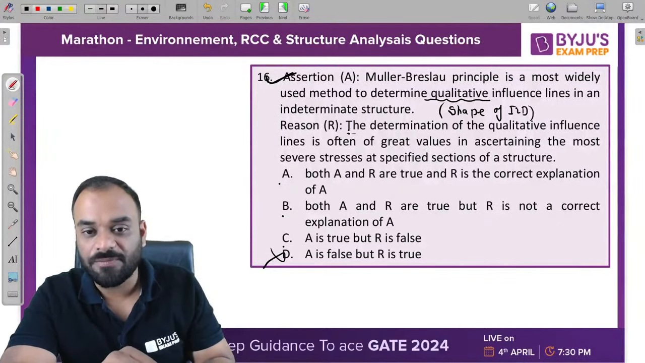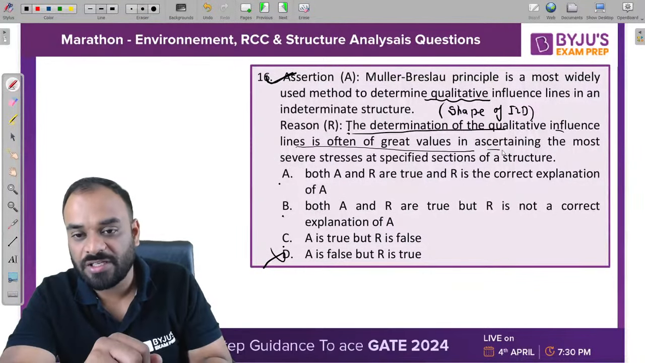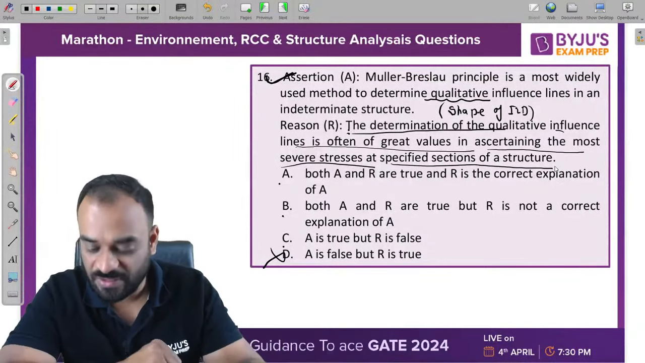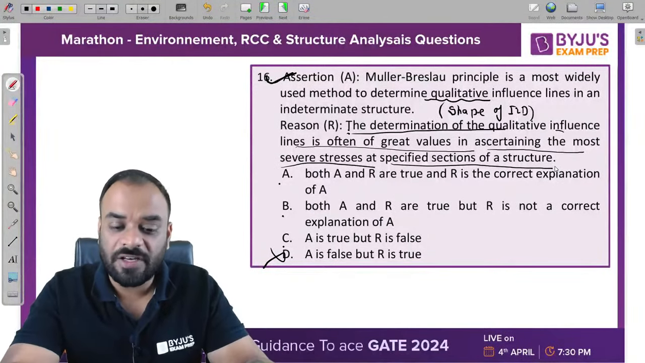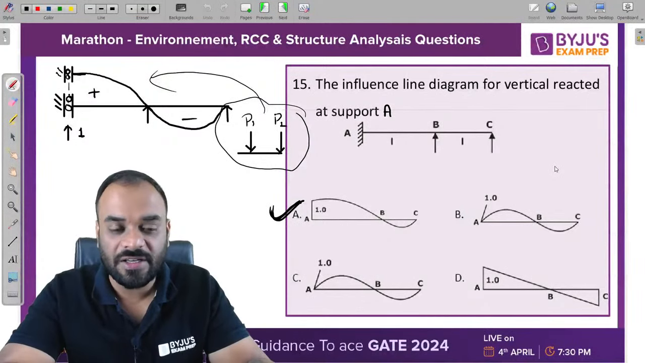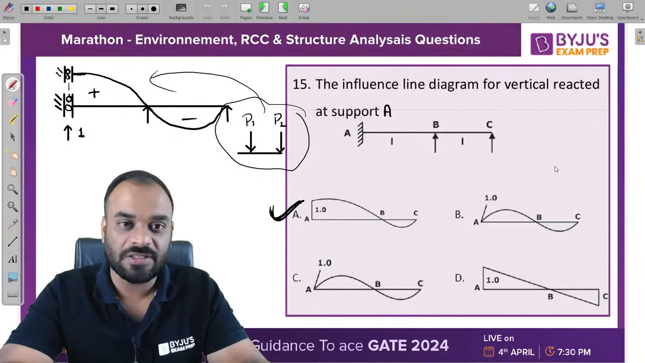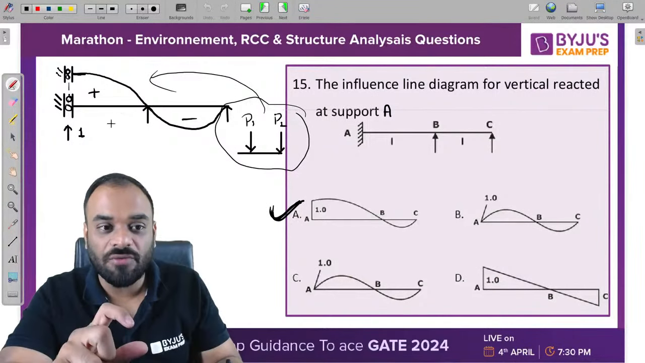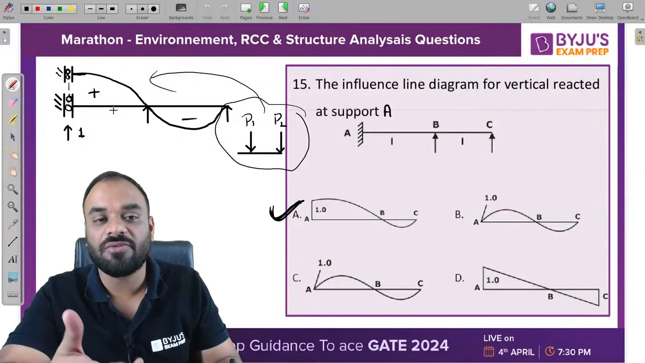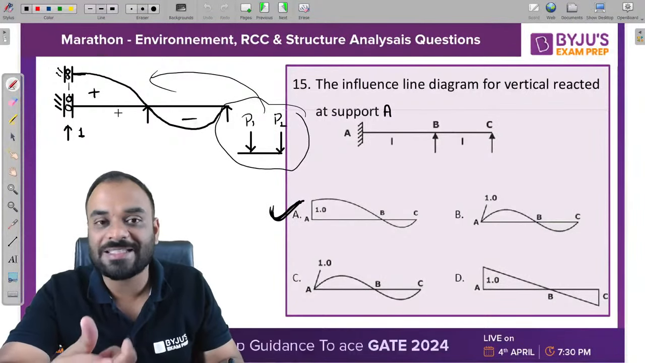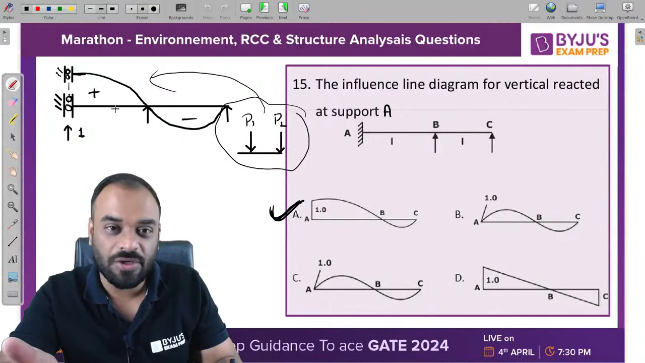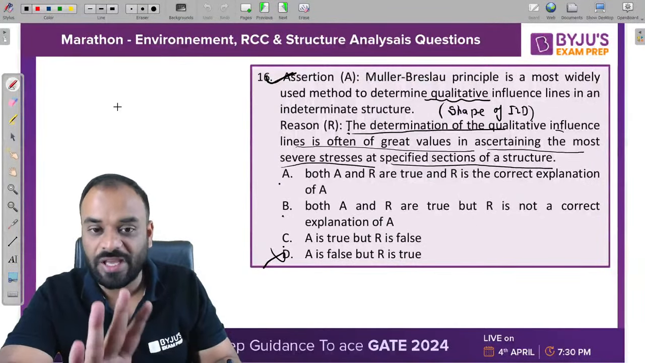What is written over here? The determination of qualitative ILD is often of great value in ascertaining the most severe stresses at a specified section of a structure. Now, how can we find it out? It is not possible, because if you put the load on the structure, we don't know the ordinate or the values of the ILD. Without knowing the values of ILD, we are not able to calculate the exact maximum value of the stress function, right?